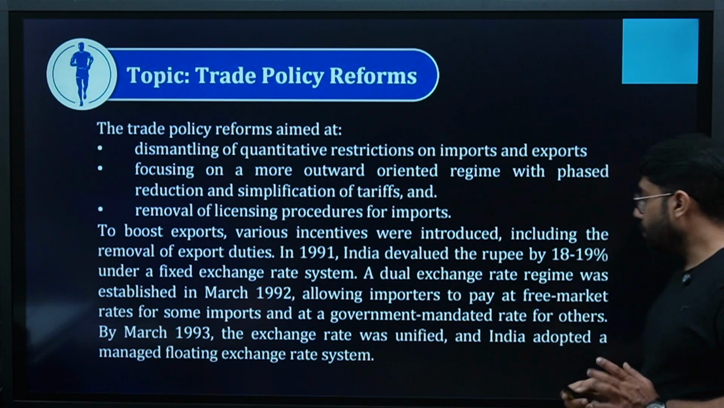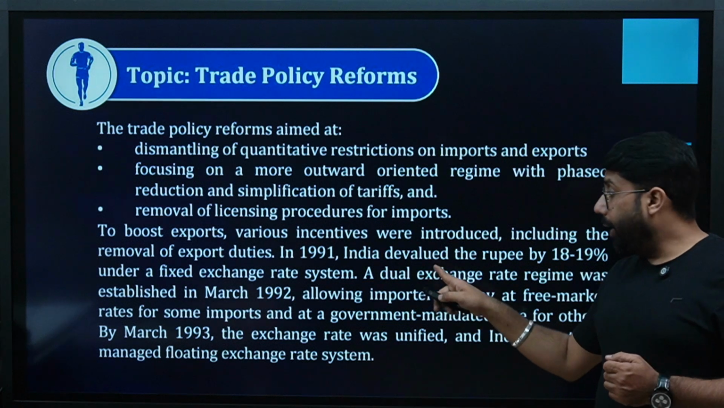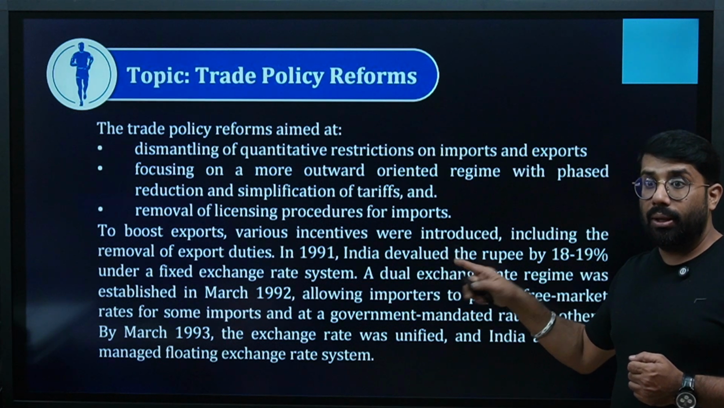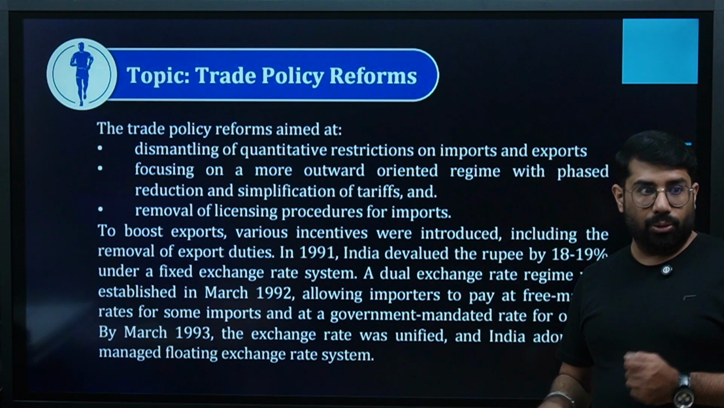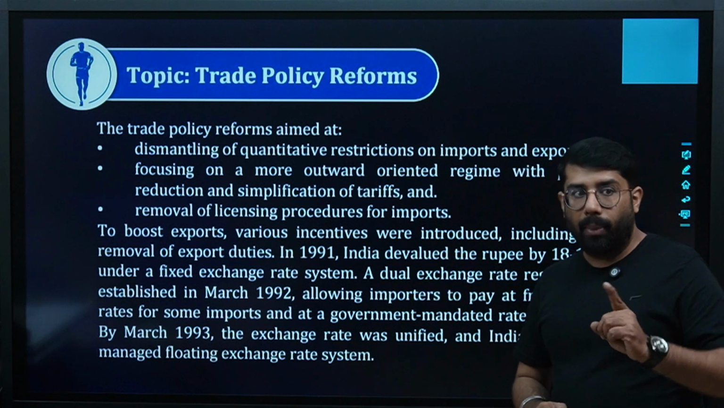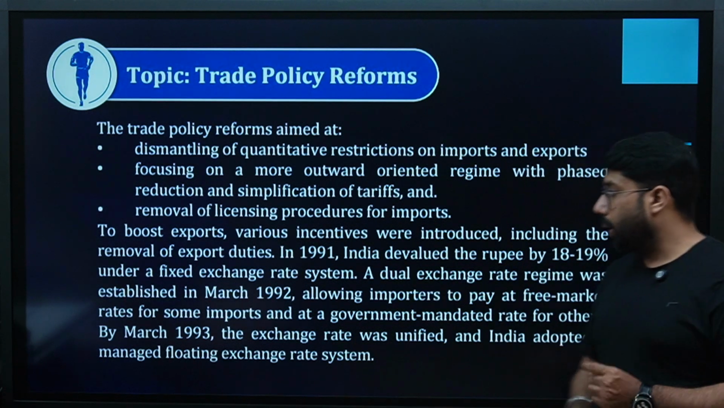Yes or no? Yes, sir. And remember one thing, it was devalued. Devalued means the government did it specifically to increase the quantity demanded in the international market, right?